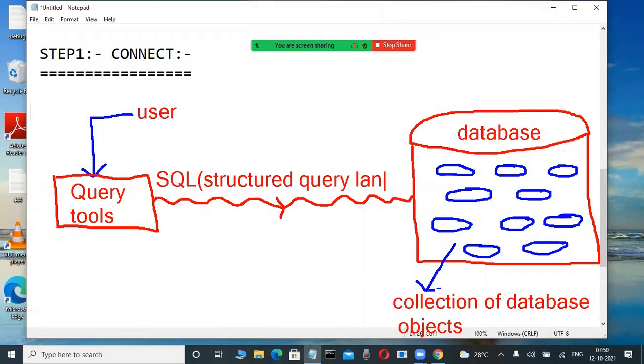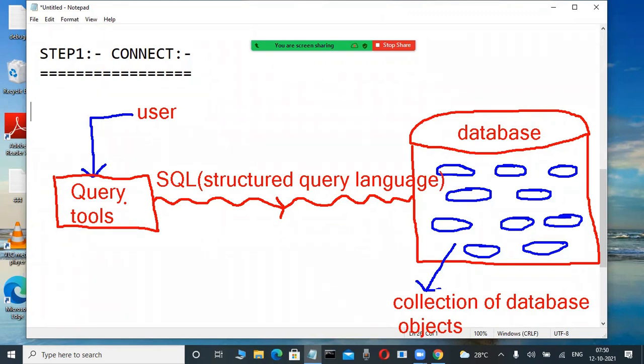Now check it out. Concentrate here. But how do you understand these query tools first? Some people say SQL Plus tool. Some people talk about SQL Developer as a tool. SQL Developer is a tool. Something in names are there. Toad is a tool. What is this one? Confusing only.